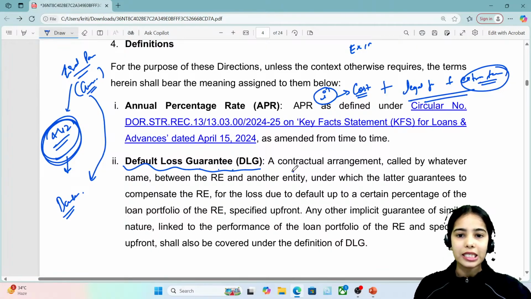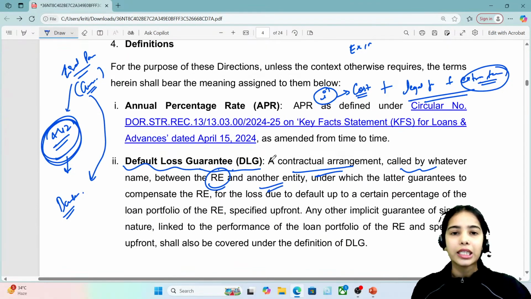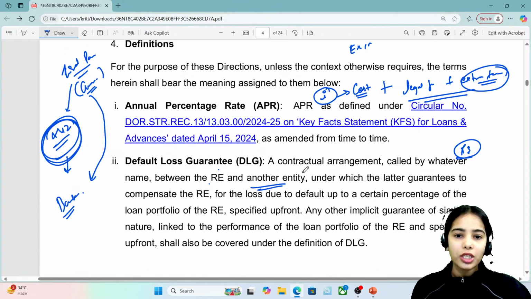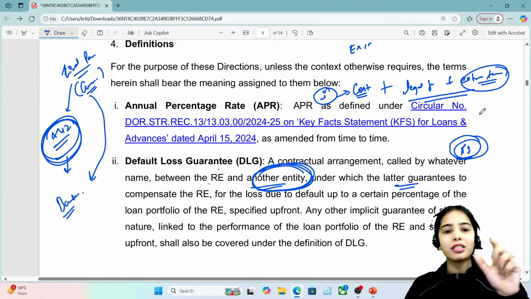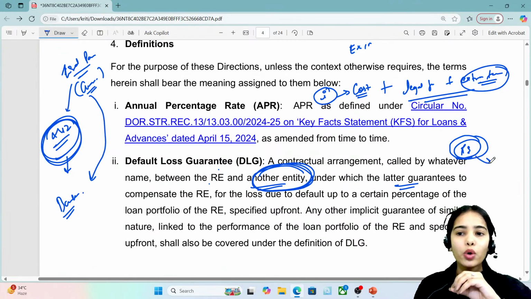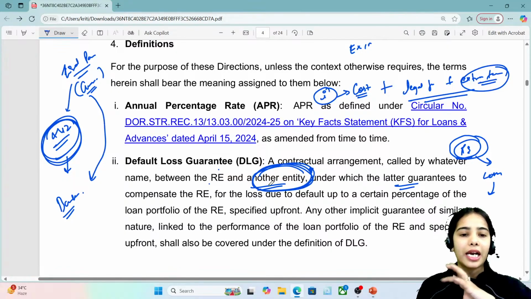So default loss guarantee is a contractual arrangement, called by whatever name, between the regulated entity and another entity, under which the other entity, the third party, provides the guarantee to compensate the regulated entity if any default happens. So a part of the loss will be covered by the third party. Okay, so this is the basic idea of default loss guarantee.